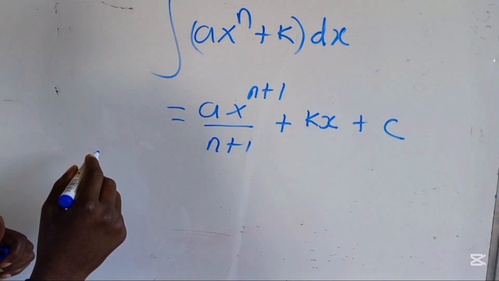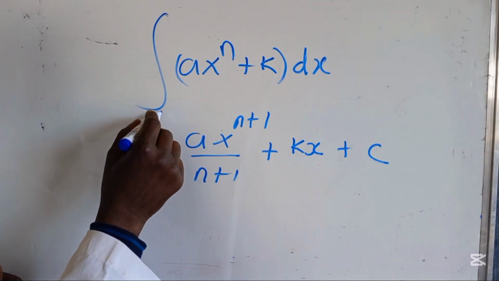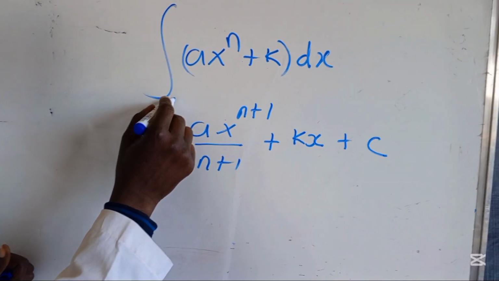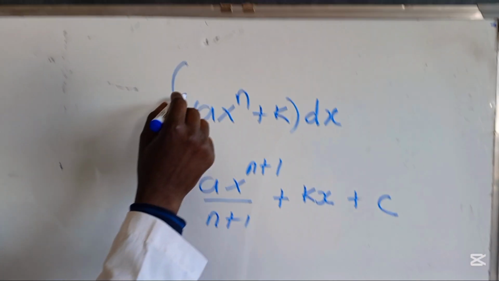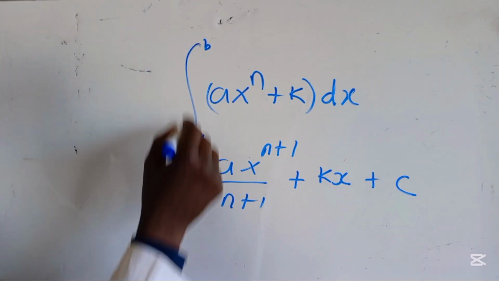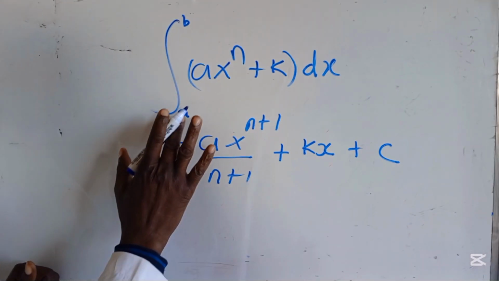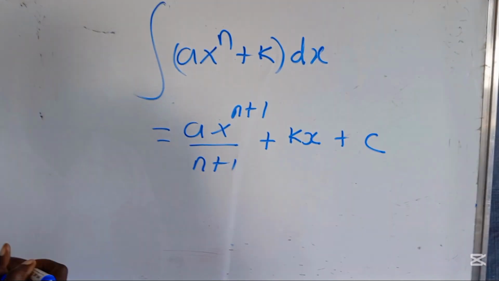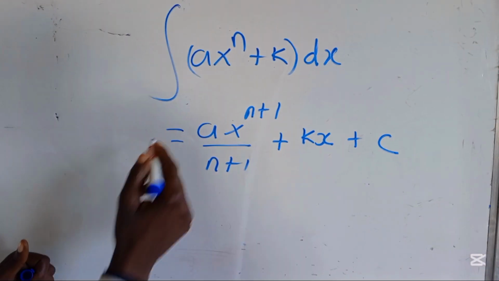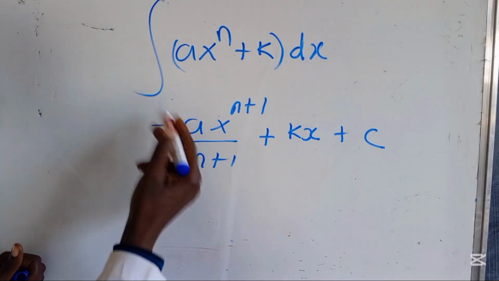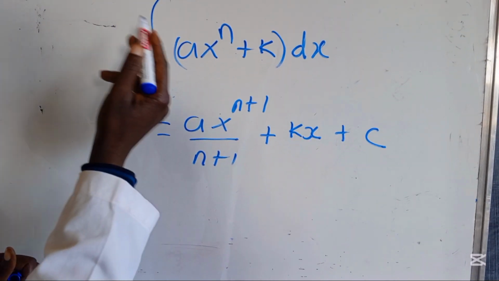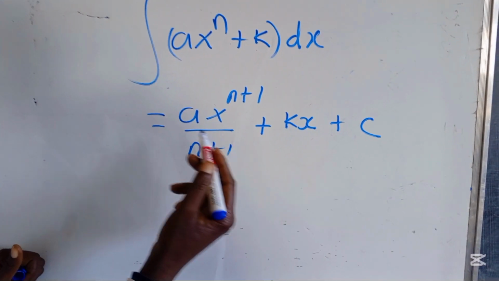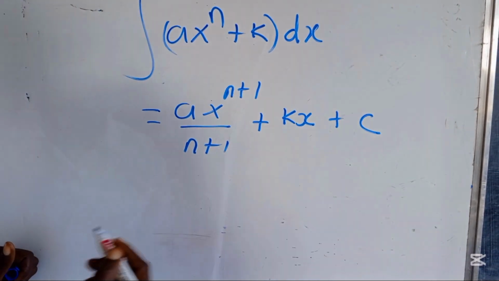For those people who don't know limits, we have, for example, if this is a and this is b, these are what we call limits. So if we don't have these limits, we put c. If the limits are there, c is not there.